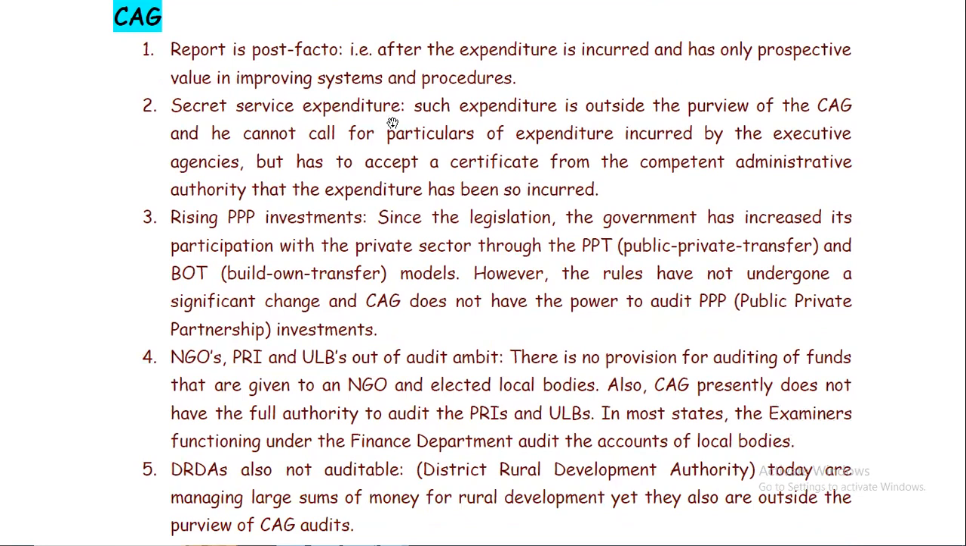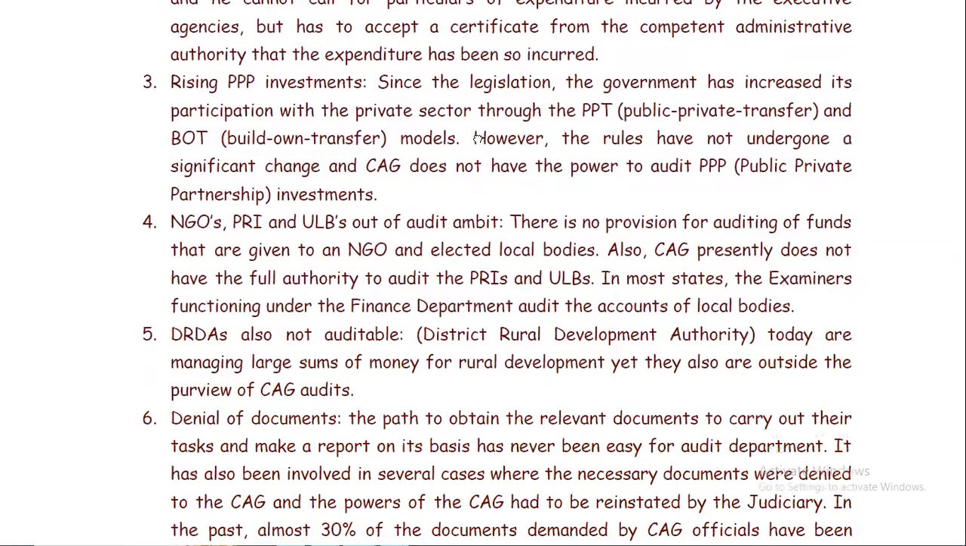Then secret service expenditure. Such expenditure is outside the purview of the CAG, and he cannot call for particulars of expenditure incurred by the executive agencies, but has to accept a certificate from the competent administrative authority that the expenditure has been so incurred. Then rising public-private partnership investment.